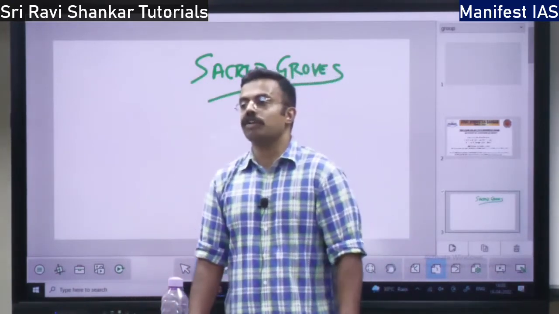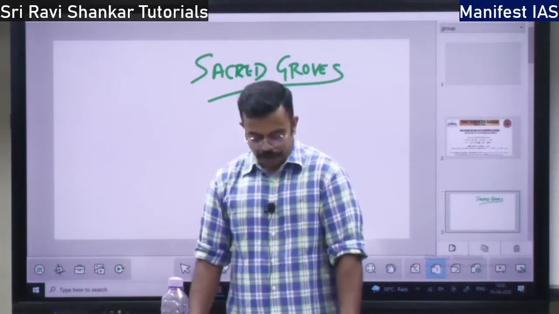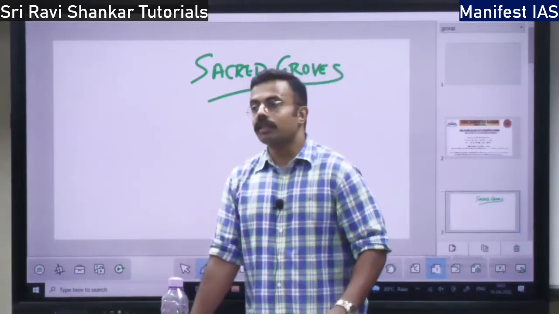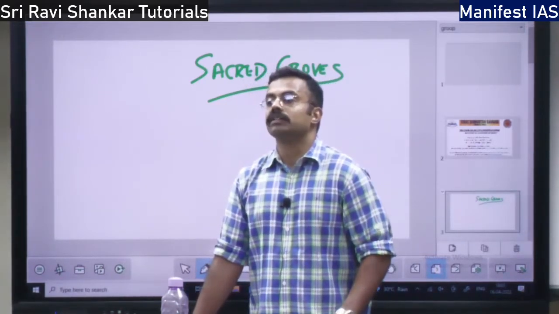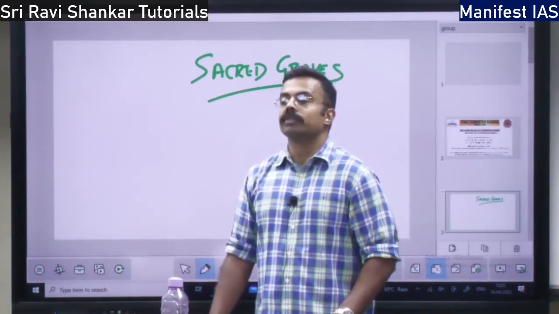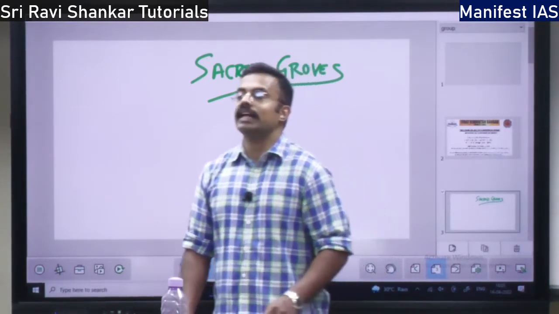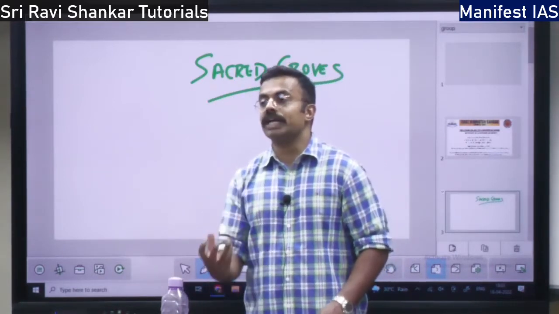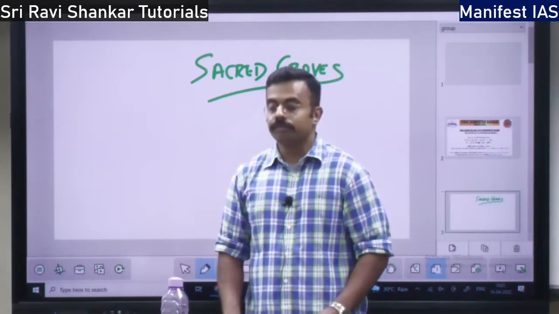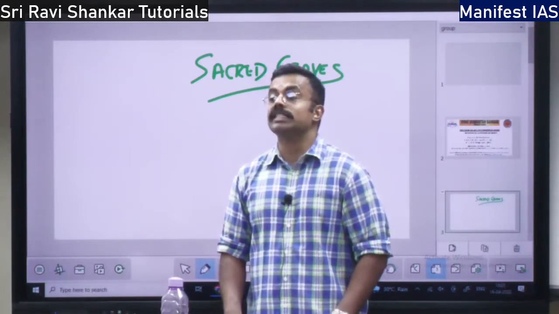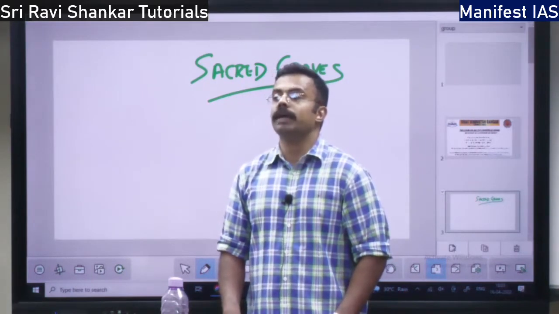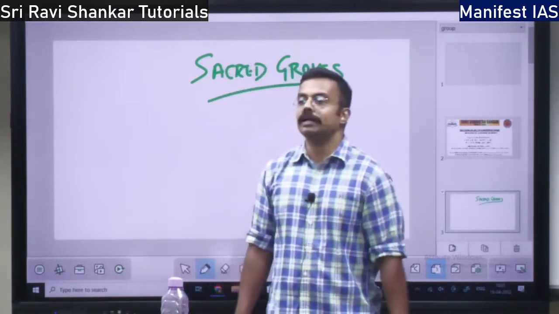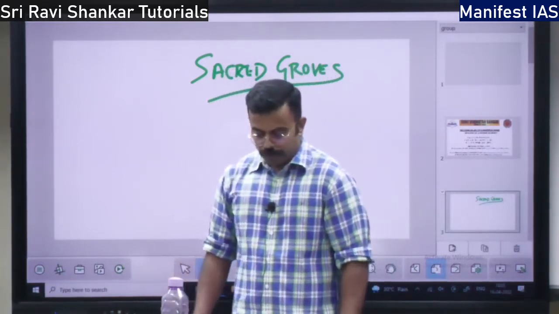The endemic species of plants and animals are protected in the sacred groves, and in the sacred groves there can be recharge of the aquifer, that is, the lakes and the rivers get recharged because of good rainfall, right? Good seepage capacity of the land. Then the sacred groves are important for conserving the soil. Soil will be protected. But where do you find the sacred groves most? You will find a high number of sacred groves in the Western Ghats.